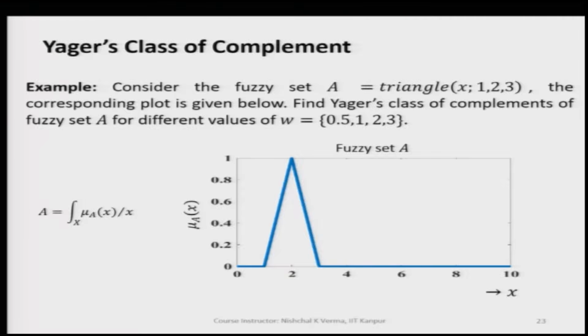Let us take another example, which is a continuous fuzzy set.